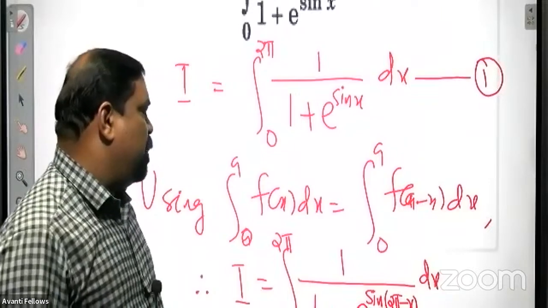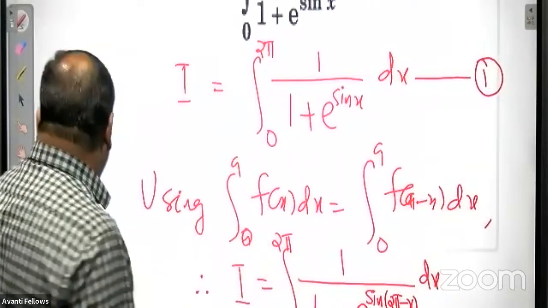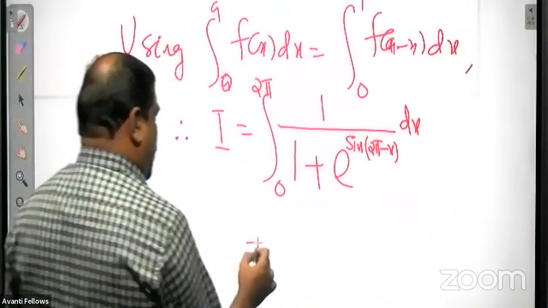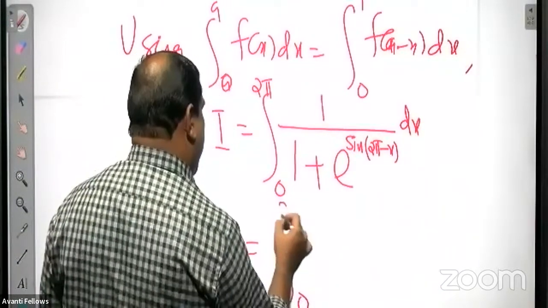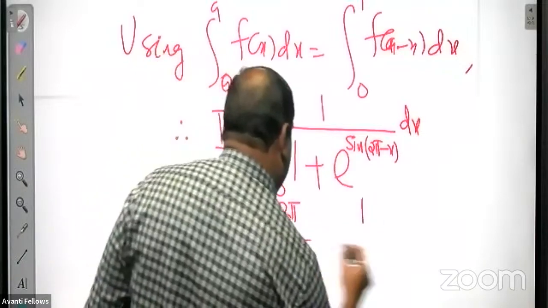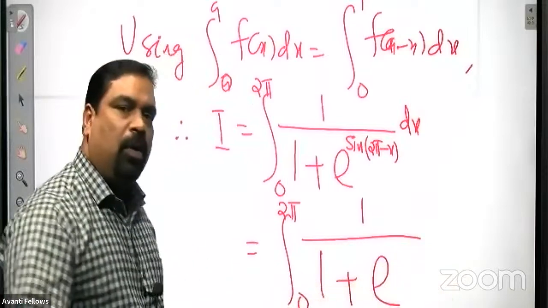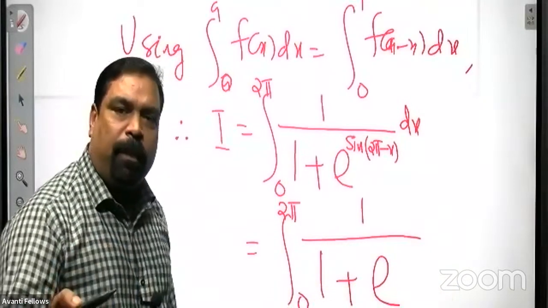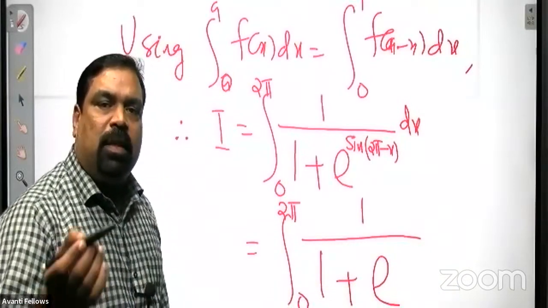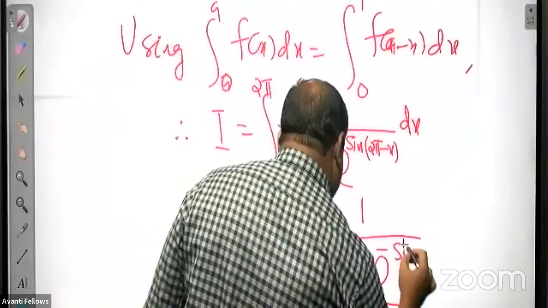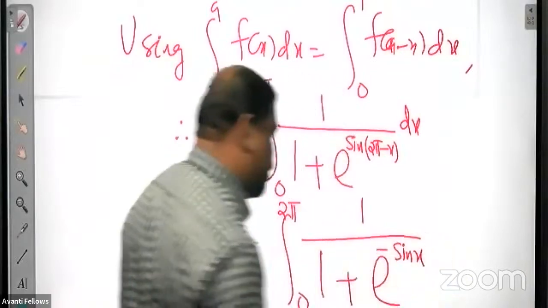So here the limit is 2 pi. So what is sine 2 pi minus x? Everybody must be knowing that is integral from 0 to 2 pi 1 upon 1 plus e raised to, what is sine 2 pi minus x? That is minus sin x. Basic trigonometry.